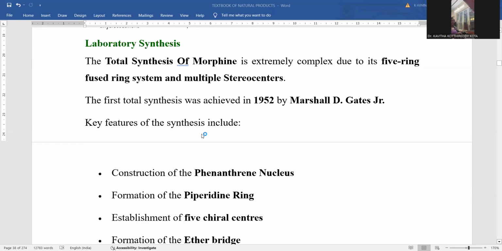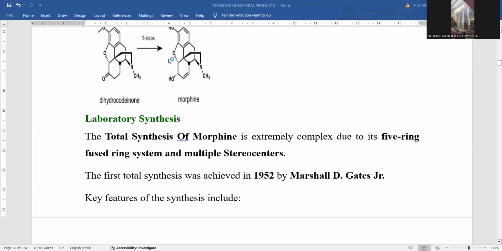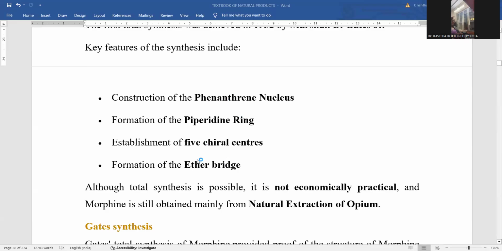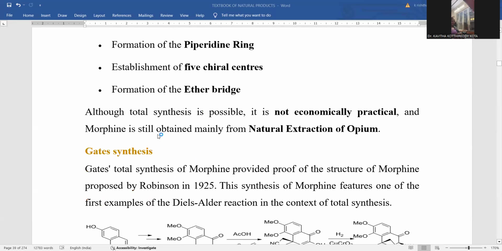Formation of ether bridge. Where is the ether bridge? This is called ether, R-O-R ether. This ether linkage is located in between these annular systems, so that the molecule is becoming a kind of ring type of structure, right? So this is the way a morphine molecule will be established within the laboratory.